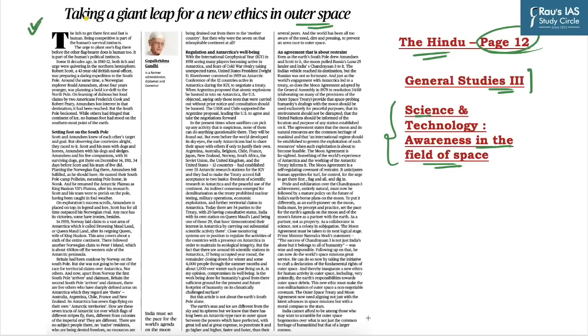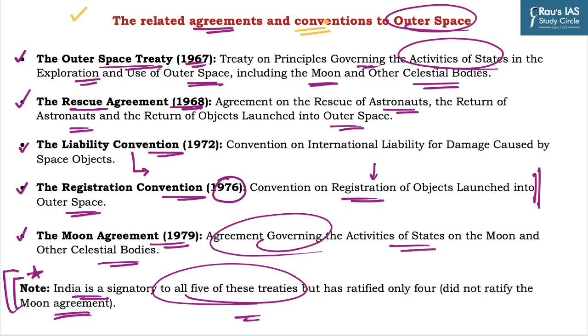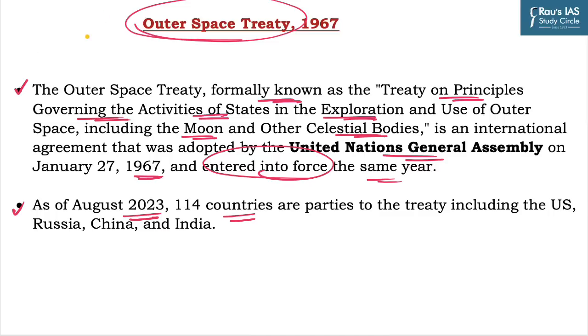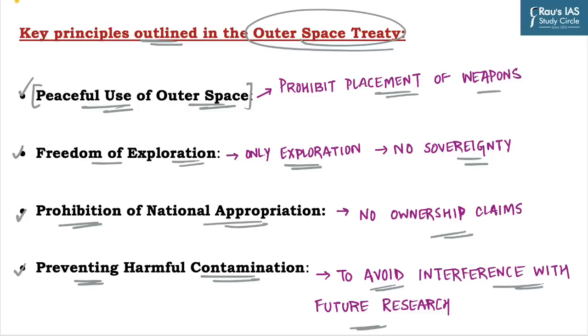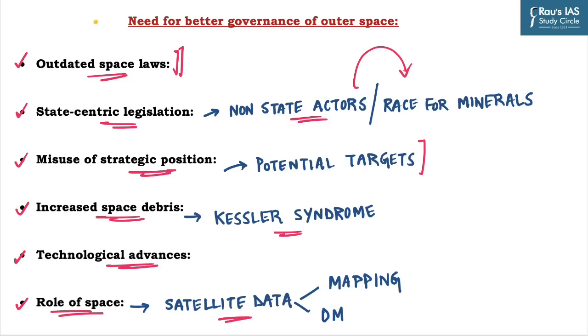A quick recap of our discussion. First of all, we have discussed the context and its relevance for General Studies Paper 3. We have seen what is outer space and the agreements and conventions related to outer space. We have briefly discussed the Outer Space Treaty of 1967, the key principles which are outlined in this treaty, its limitations, and finally the need for better governance of outer space.